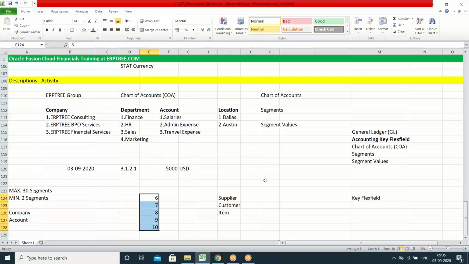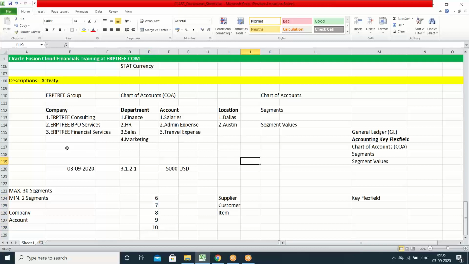I have a question. In the accounting key flexfields, can we keep something at company level, or specific to supplier level, or specific to department level? These are mandatory segments.